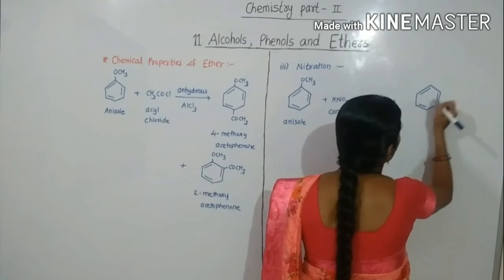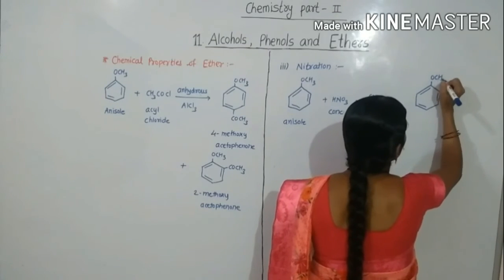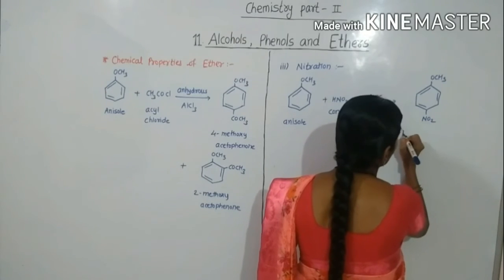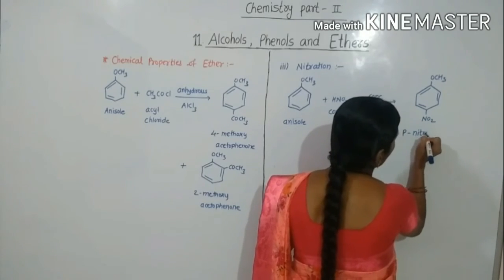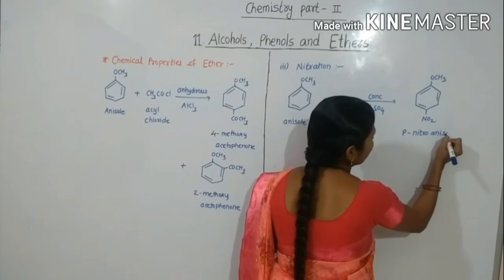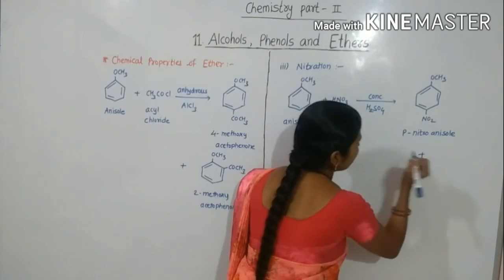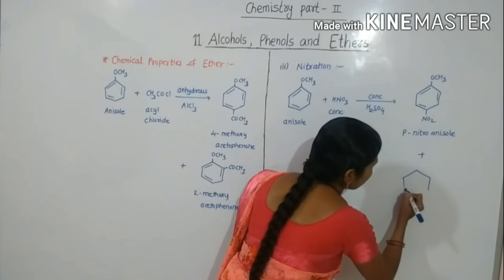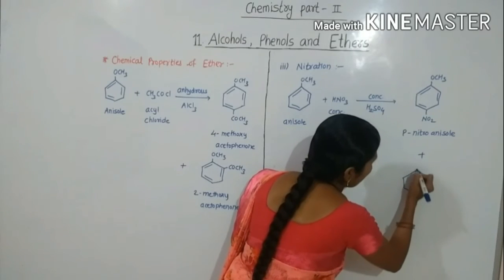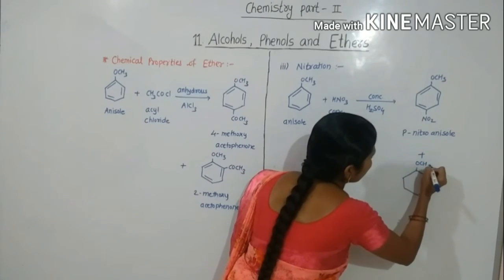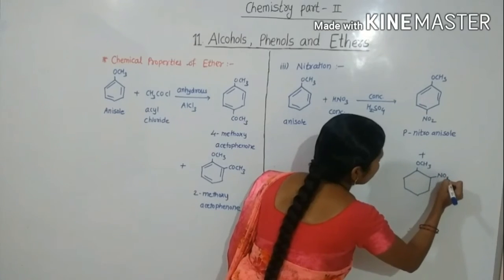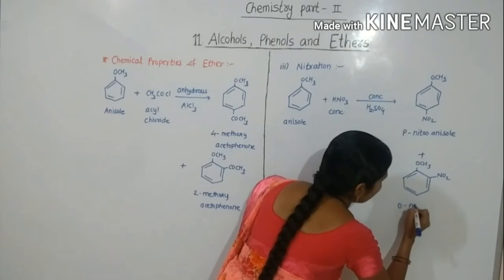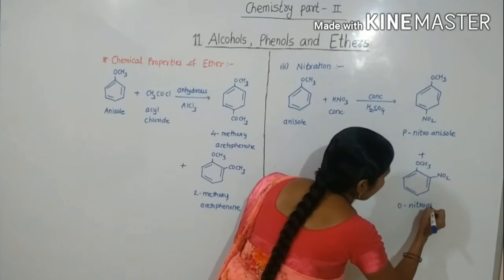Let's see here. There is OCH3, NO2. This is para-nitroanisole plus formation of ortho-nitroanisole.